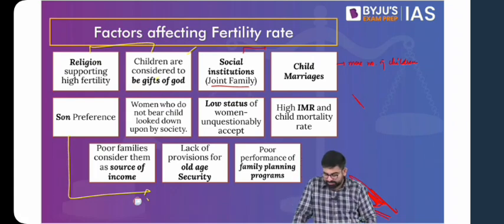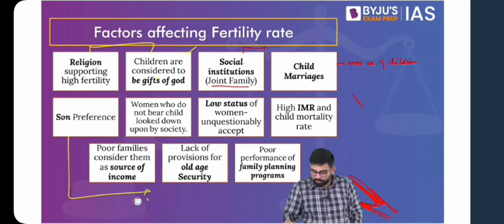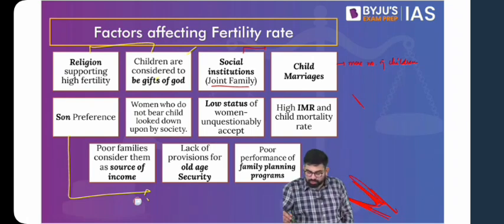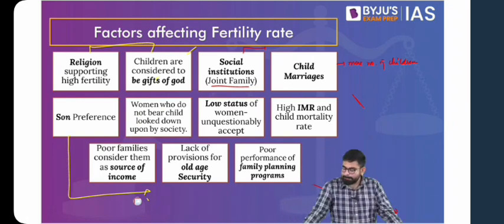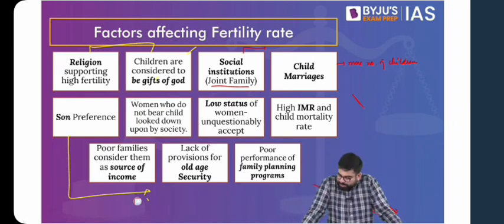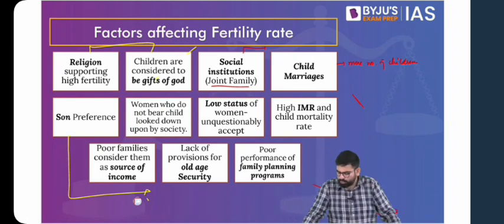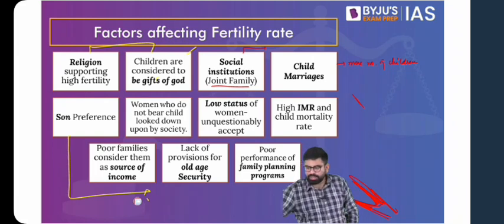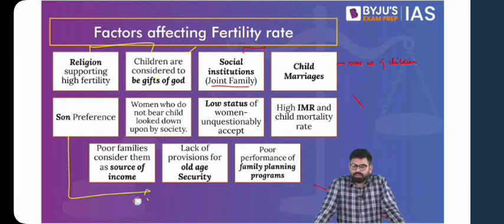Poverty can be another reason, because sons are considered to be helping hands in taking care of the economic security of the family. Then it can be related to various rituals related to birth and death, great. The issue with respect to dowry, transfer of private property, great. Helping hand in agriculture work, yes, great. So you have a fair idea as to what are these various factors basis which we prefer a son in